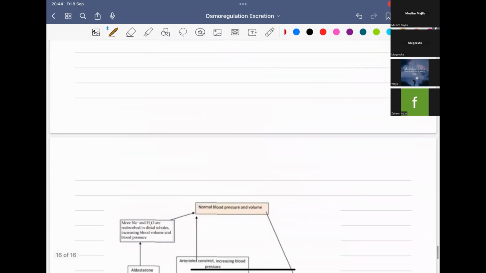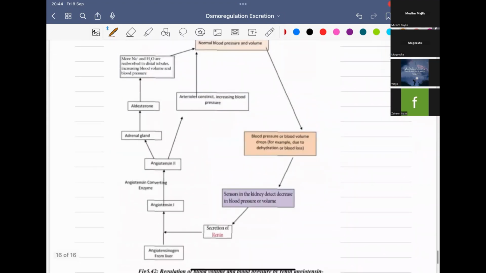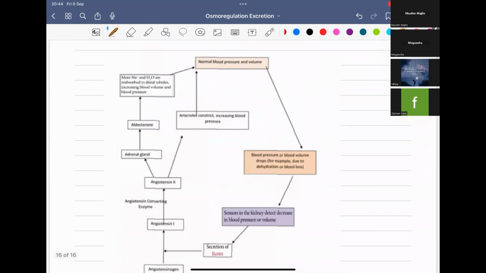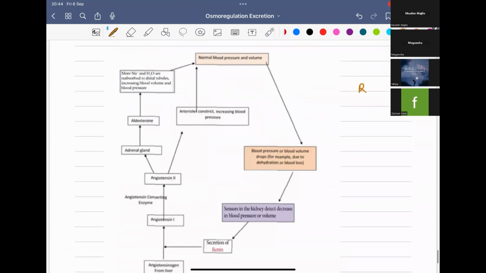Okay. The second thing is the regulation of blood volume and blood pressure by the renin-angiotensin-aldosterone system. We usually call it the RAS system, the first letters of renin, angiotensin, aldosterone system. So here we have to start from here. The blood pressure or blood volume can be low. The blood volume will determine the blood pressure. If the blood volume is high, then the blood pressure will be high.